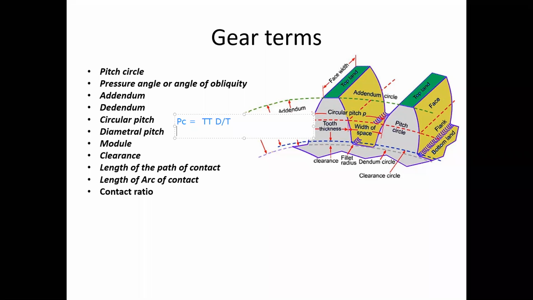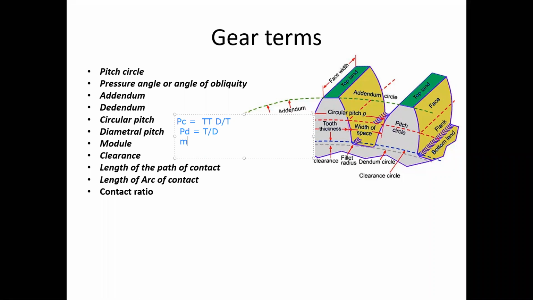And now going to see the diametral pitch. It is indicated with P suffix D equals T by D. It is the ratio of number of teeth on the gear wheel to the pitch circle diameter. So that is our diametral pitch.